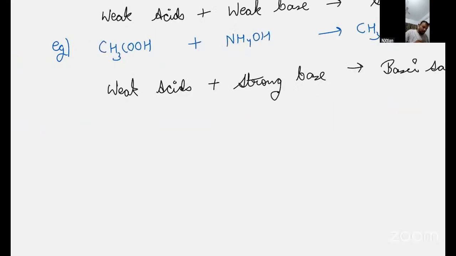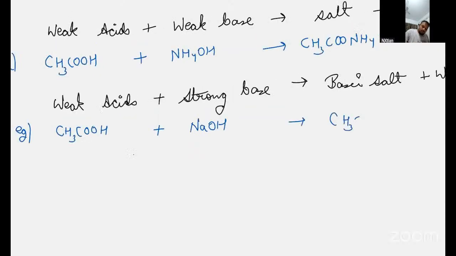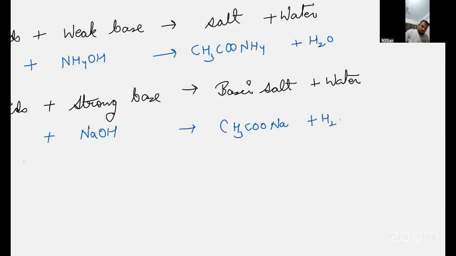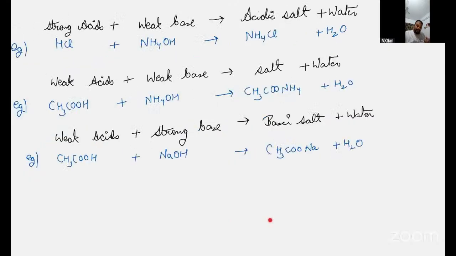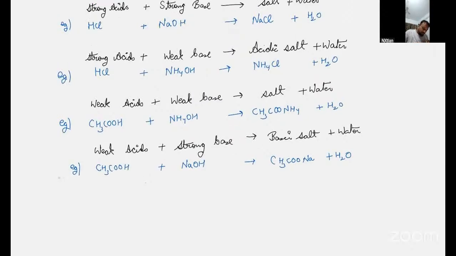Now, if I take weak acid like CH3COOH plus NaOH, you will find it is CH3COONa plus water. So it has OH ions that make a basic salt. Got it? So basically what I'm trying to say is that you have to learn these reactions and the names also. This reaction is very important because it is there in your chapter number 4 also.